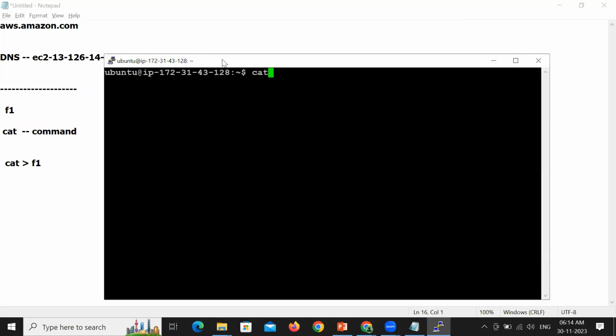Cat, use the greater than symbol, and mention the file name which you want to create, F1. So what happens is the file gets created, and control will enter into the file. Please observe, now you're not getting a dollar prompt. By default you get a dollar prompt, but you're not getting it now. Now control is inside the file.